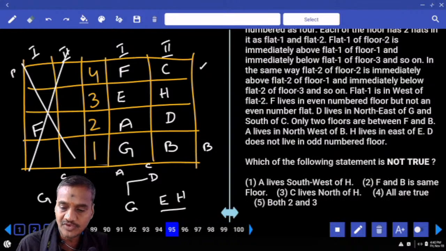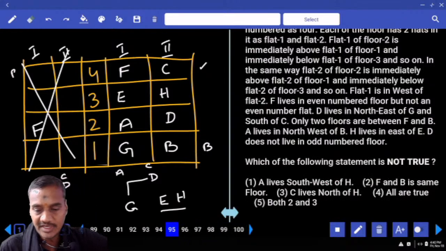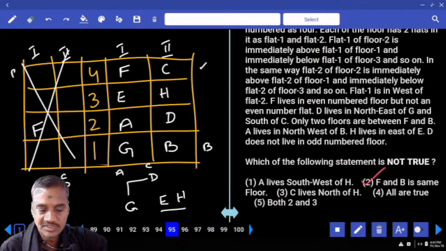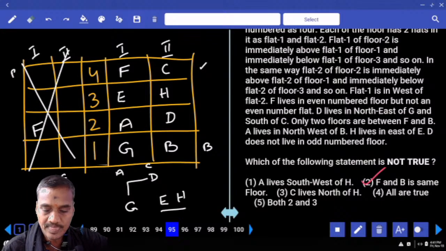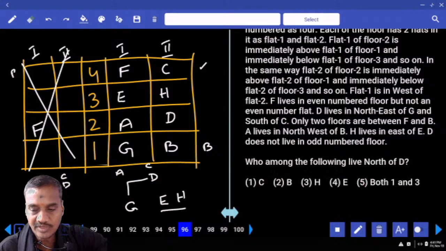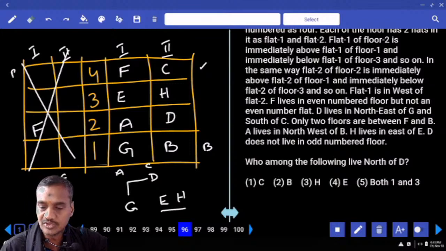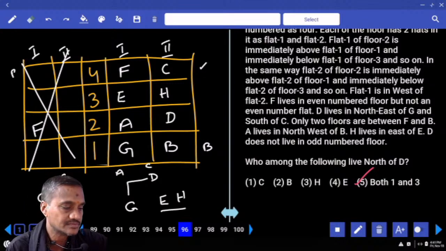95. Which of the following statements is false? A lives to the southwest of H. That is definitely true. F and B on the same floor, that is definitely false. Hence 95, it is choice 2. Then 96. Who among the following lives north of D? Then tell me who is the person north of D? C and H. Between C and H, both 1 and 3, choice 5, 96.